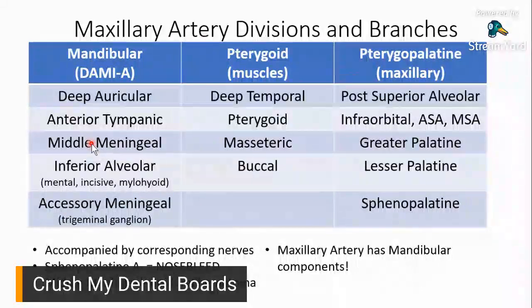So, pag may epidural bleeding, hematoma, namumuo na yung blood doon, ang involved na artery doon would be your middle meningeal. So, any form of head injury, sports injury, na may bleeding internally, middle meningeal artery ang pumutok. Kaya nagkaroon ng bleeding.